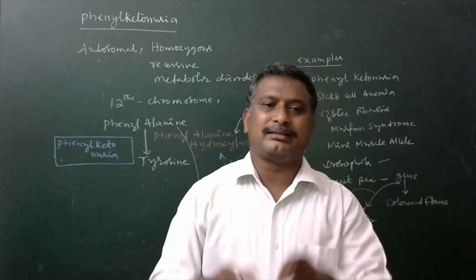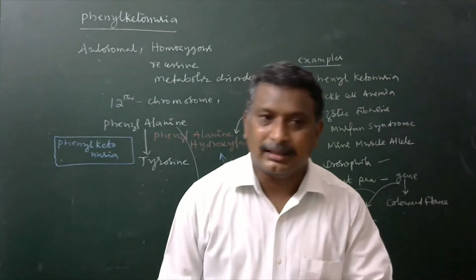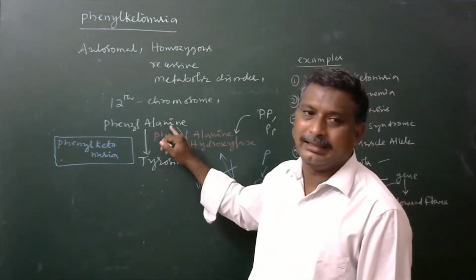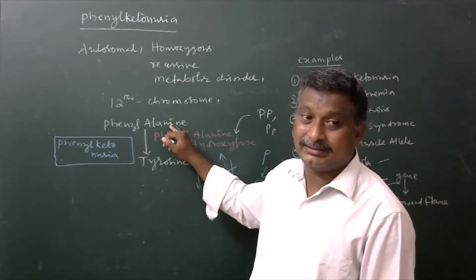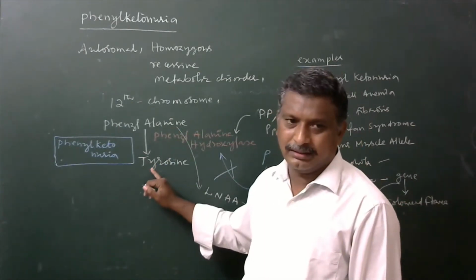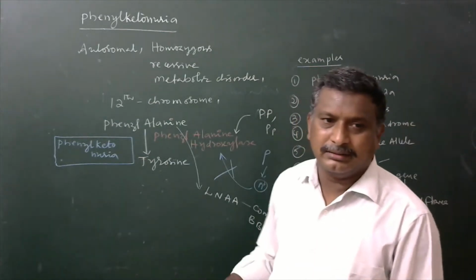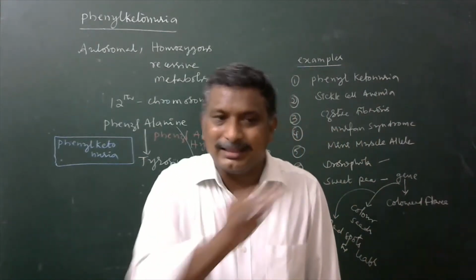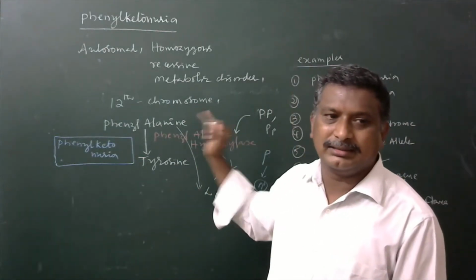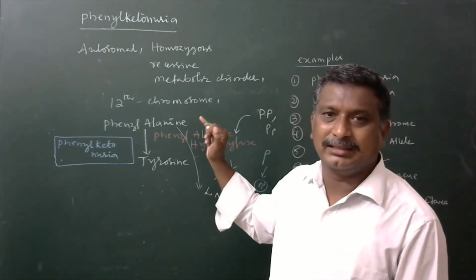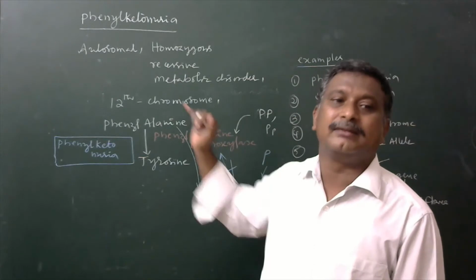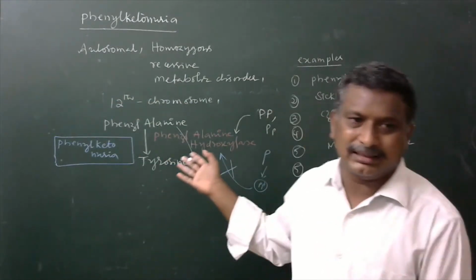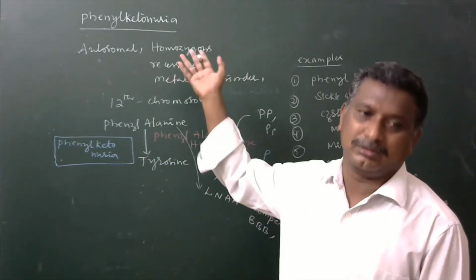Hence, all these are said to be secondary characters developed due to the accumulation of phenylalanine, because it was not converted to tyrosine. The whole story totally depends on the absence of a particular gene. The absence of that gene is causing the development of several characters. Hence, it was taken as an example for pleiotropism.